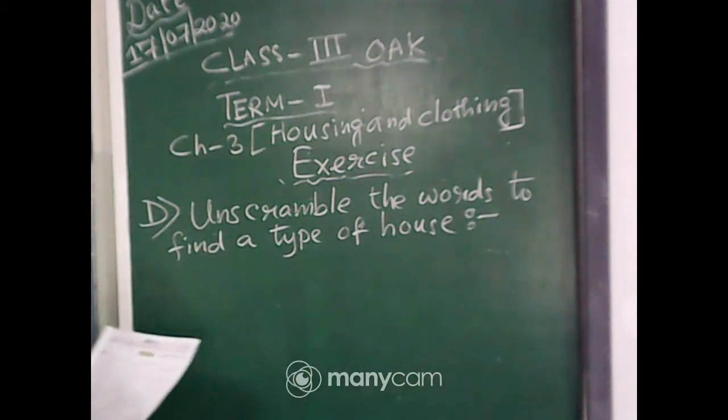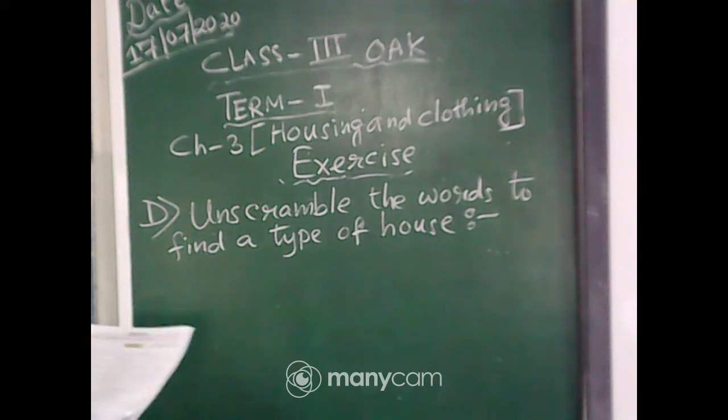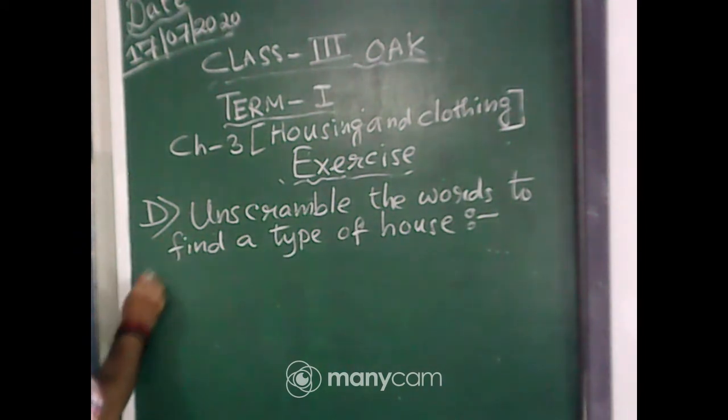So what are those words? You have to arrange the letters.